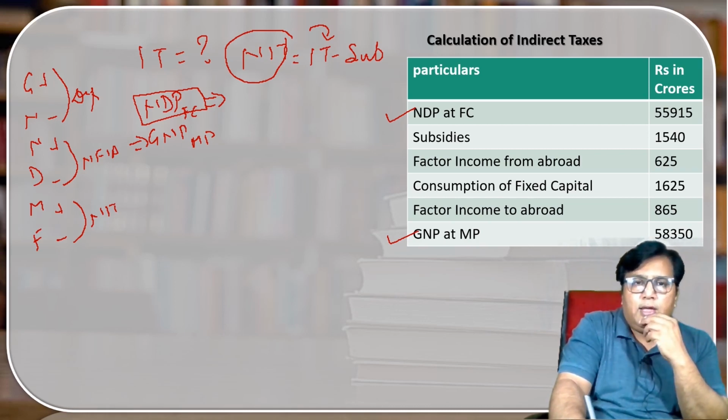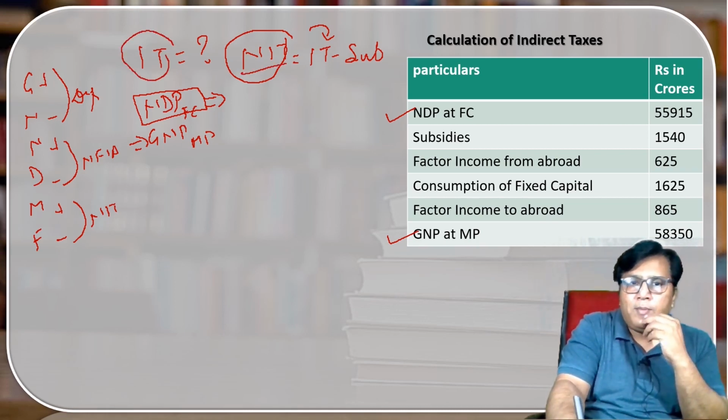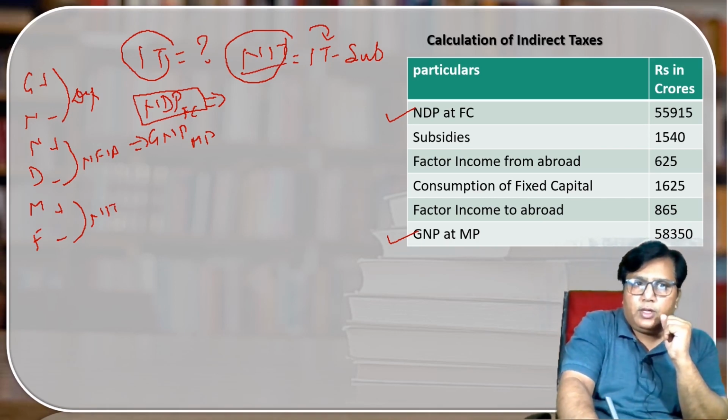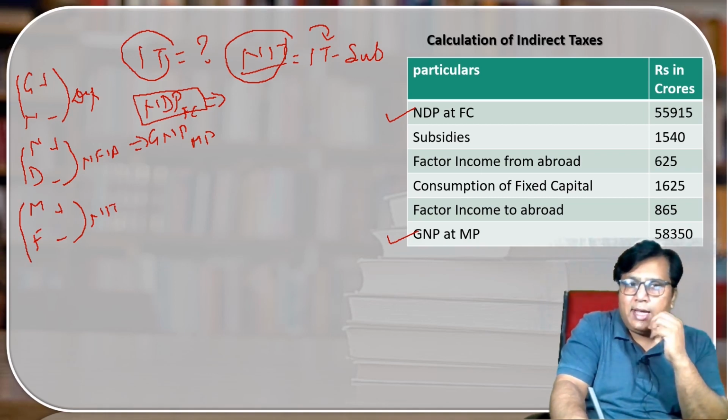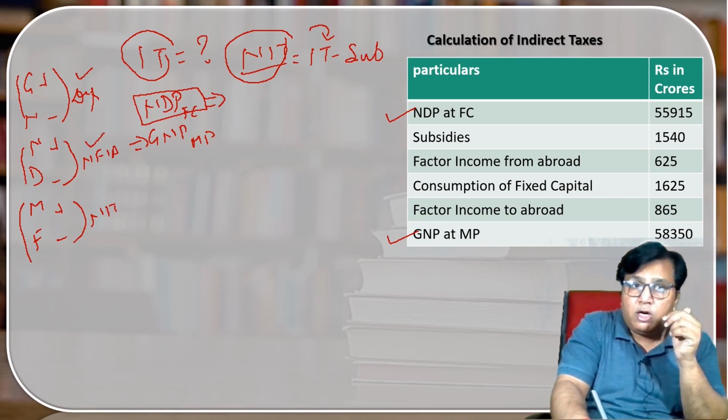Tell me one thing, if I have to find out indirect taxes, it can only be calculated from NIT. From which block will we calculate NIT? We can see over here, from the first block I can only calculate depreciation. From the second block I can calculate NFIA. From the third block I can calculate net indirect taxes.